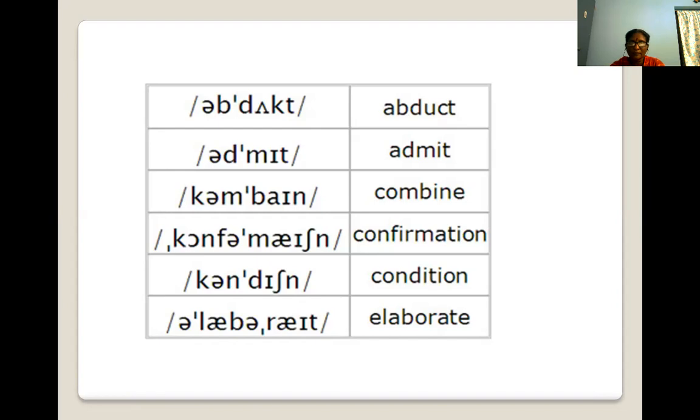Combine. The way we pronounce it is the way it is written. That's all. How the word is pronounced is how it has been written. If you don't know the pronunciation of any word, you just go for the phonetic transcription. Immediately you will have clarity on how to pronounce the word.